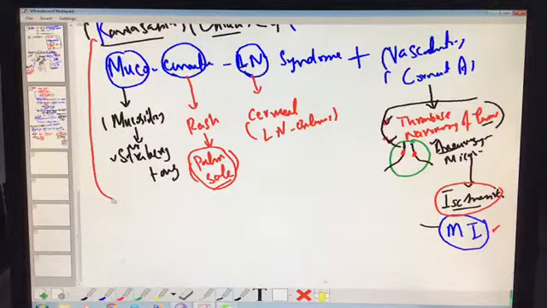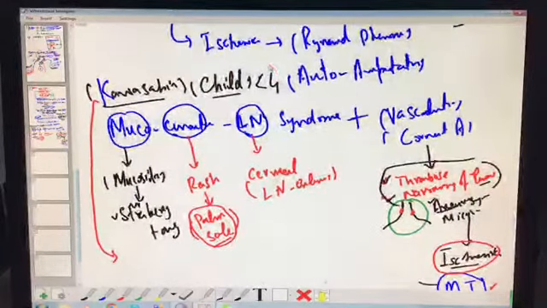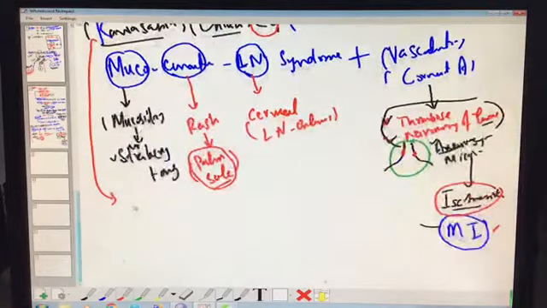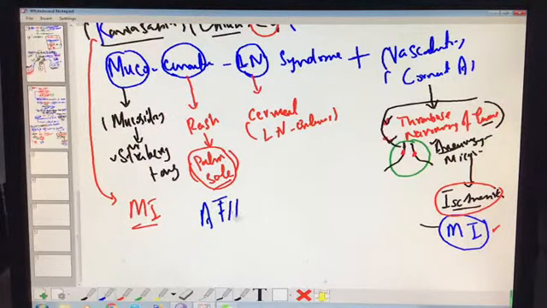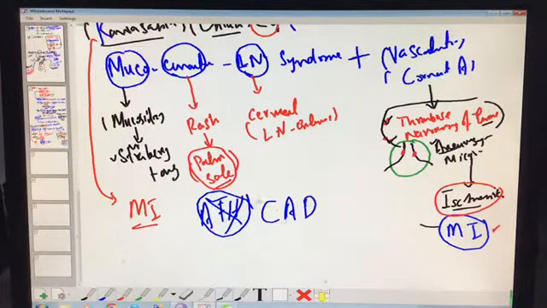What is the age of the patient, the age of the child? Less than 4 years. Why does this patient have MI? Is it related with atherosclerosis? No, it's not related with atherosclerosis. It's something different. It's not related with coronary artery disease due to atherosclerosis. It's some problem with the coronary artery, but that problem is not due to atherosclerosis. The issue here is that the coronary artery has vasculitis.